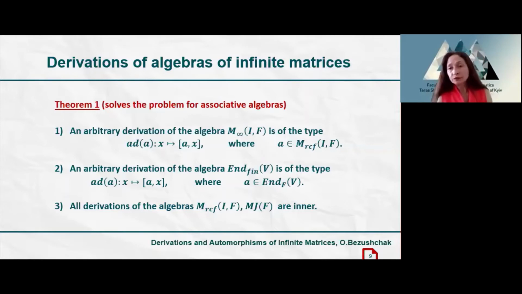Second, an arbitrary derivation of the algebra of all linear transformations of finite range is also the adjoint derivation by an element from the algebra of all linear transformations. And third, all derivations of the last two algebras, namely the algebra of matrices having finitely many non-zero entries in each row and each column, and the algebra of Jacobi matrices, are inner.